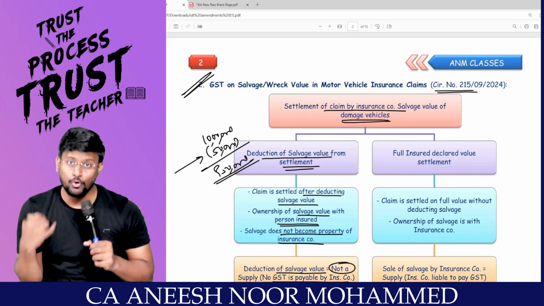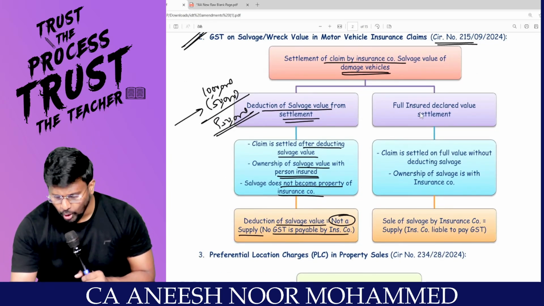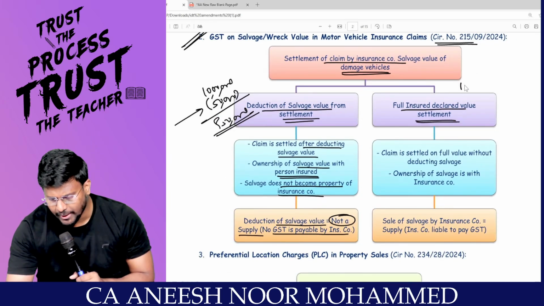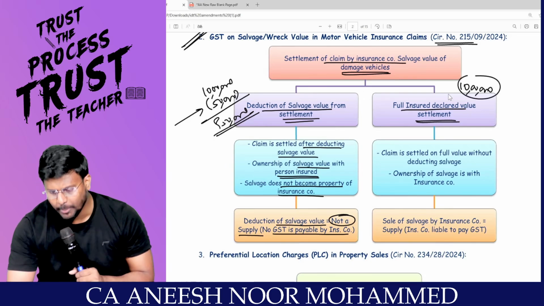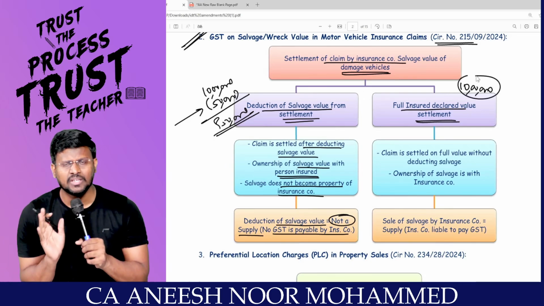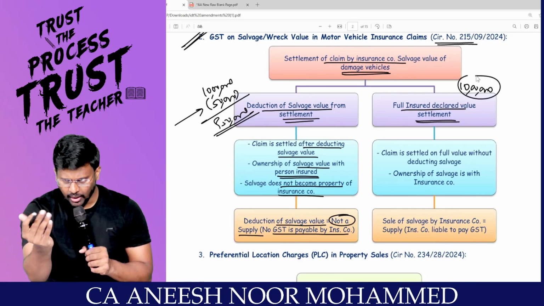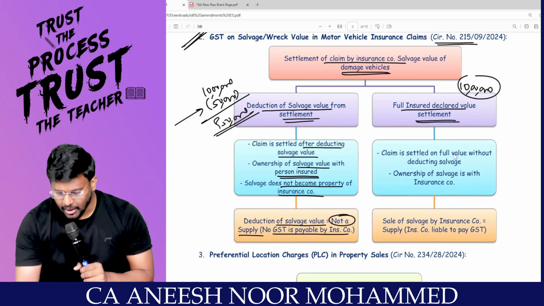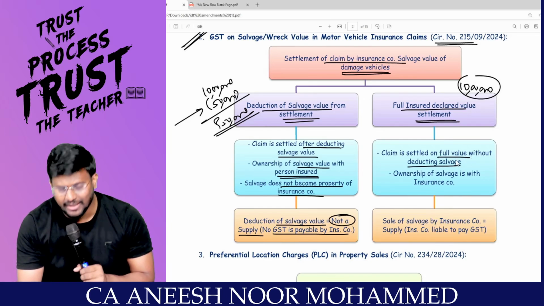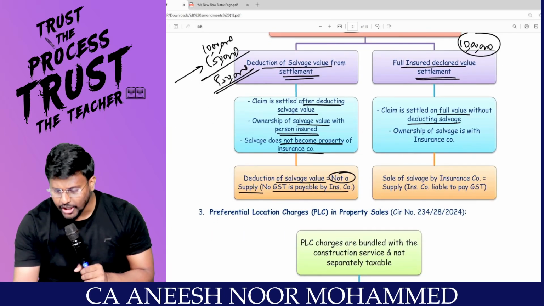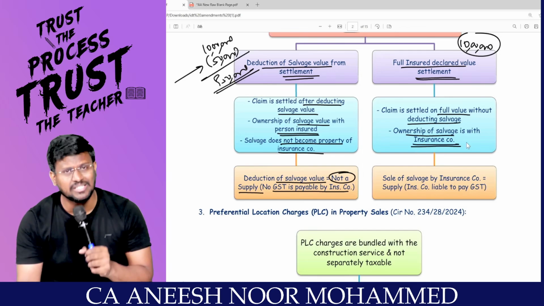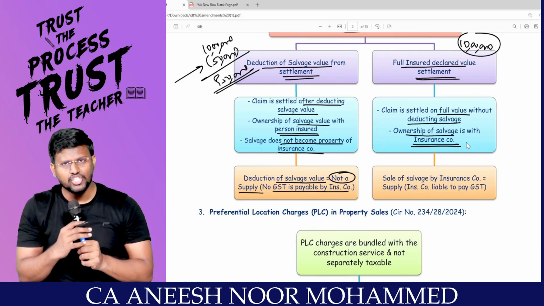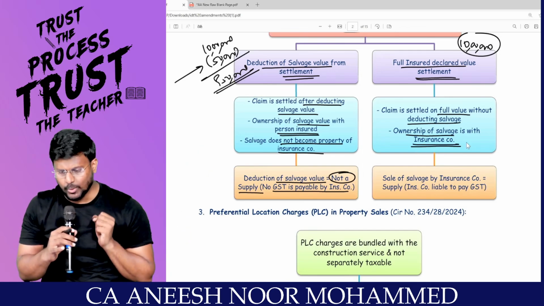Second way, full value method basically. Full insured declared value settlement. Sir, 10 lakh rupees is the amount to be settled. The entire 10 lakh rupees they have given, and they said, give the damaged car to me. The claim is settled on full value without deducting salvage. Yes. Ownership of the salvage is with the insurance company, my dear lovable students.